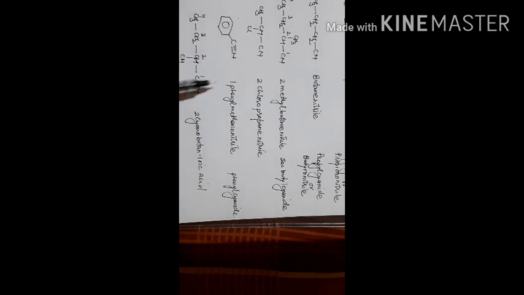Next one is 1, 2, 3, 2-chloro propane nitrile. Moving towards the aromatic cyanides, you are seeing this is a phenyl group. So commonly it can be called phenyl cyanide, but in the IUPAC system this group will be in the branch chain, that means C6H5 will be called phenyl, and this is carbon number 1 which is directly attached to the nitrogen. So 1-phenyl methane nitrile, 1-phenyl methane nitrile.